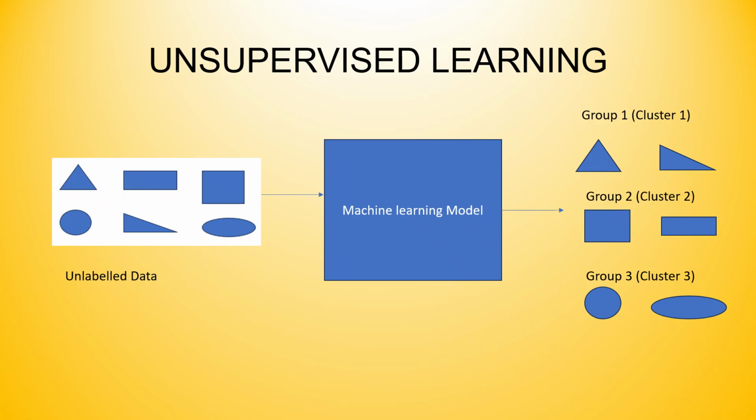In machine learning language, a group is also called a cluster. The first cluster is created based on the shape of the triangle. The second cluster is created based on the shape of the rectangle or square, and the third cluster is created depending on the shape of the circle or oval.